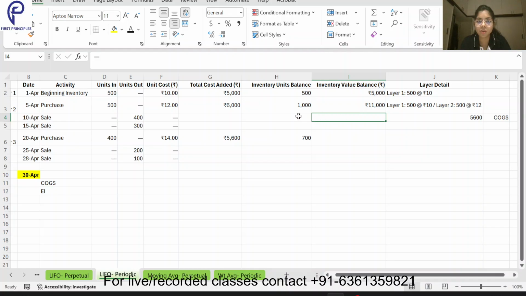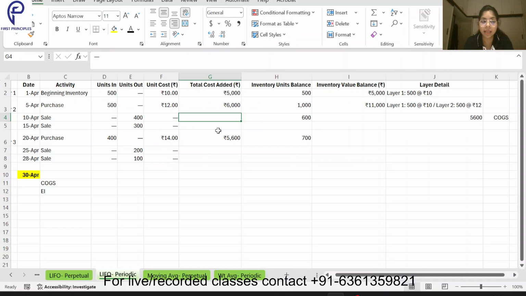Now if this is my COGS, what is my inventory balance? My inventory balance will be 1000 minus 400, so 600 is my inventory balance. And what is the value of the inventory? Inventory value we are not calculating, because it will become really complex. This is LIFO periodic. We are just calculating the cost of goods sold. I have already sold this entire thing.